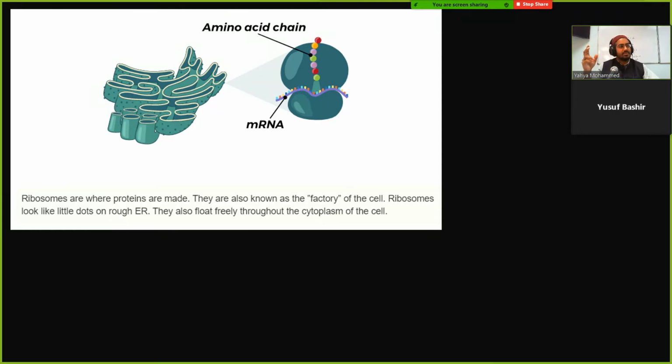So what's the M for? It means messenger. Messenger RNA delivers DNA instructions. Exactly. The mRNA was copied from the DNA. The DNA provides the initial instructions. So this is the messenger between the DNA and the ribosome, bringing the information here. That's why it's called messenger RNA.